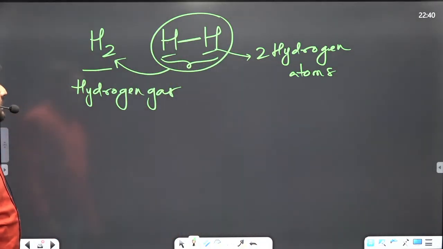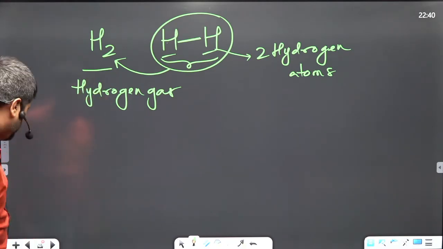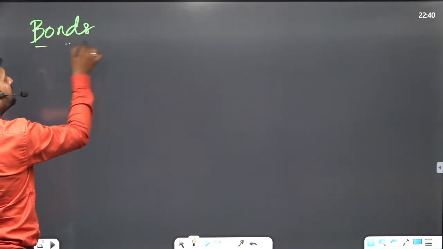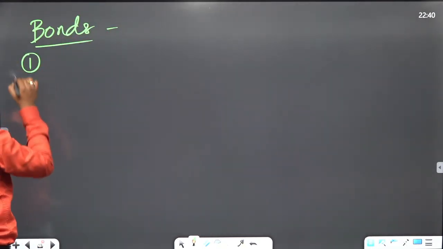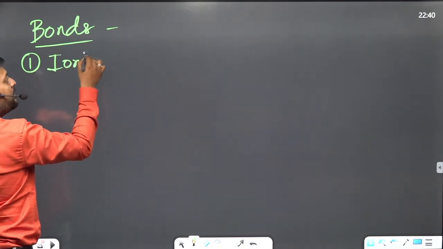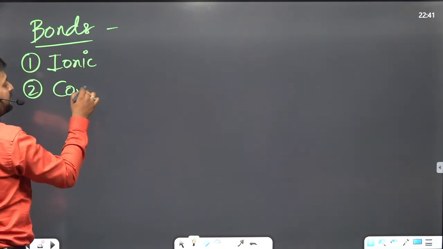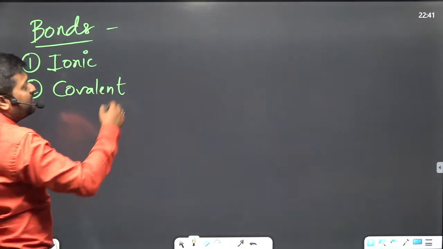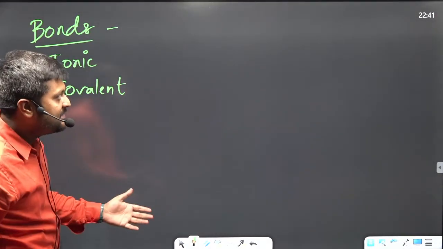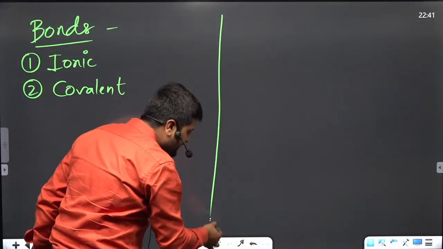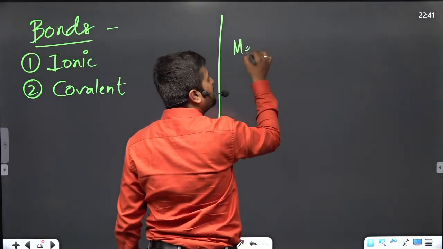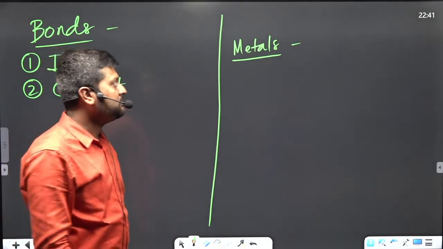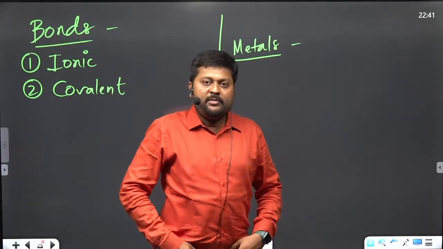So coming to the topic, bonds. Write down the heading bonds. In chemistry, we have two types of bonds. We have ionic bond and we have covalent bond. We have metals, non-metals, and metalloids in chemistry. Can you guys tell me what are metals? What do we mean by metal?